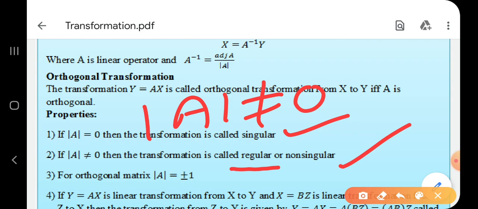Sometimes they may ask the question in your question paper that show that the given transformation is regular. Means just you have to check determinant of that matrix. If determinant of matrix is not equal to 0, then we can say that the transformation is regular transformation.